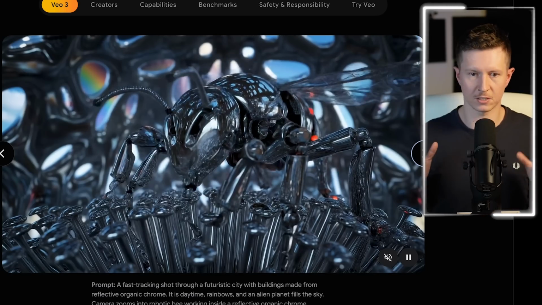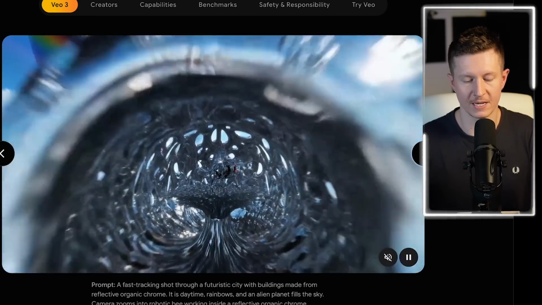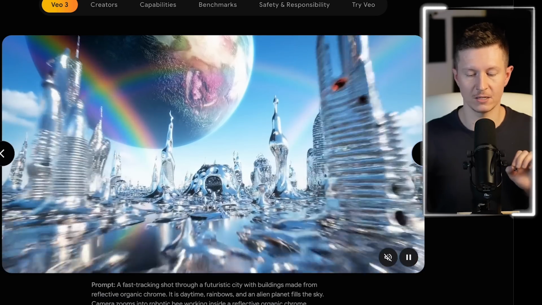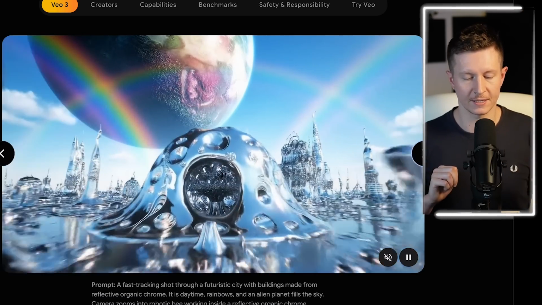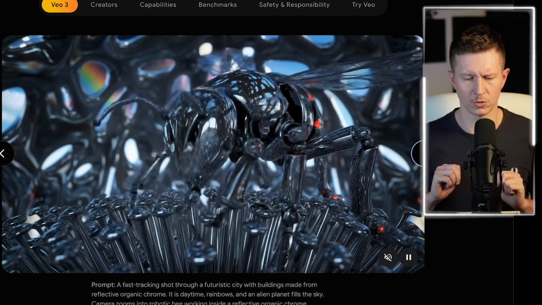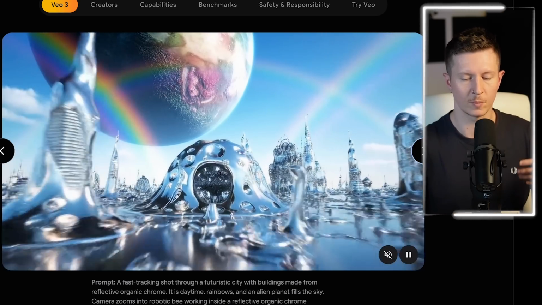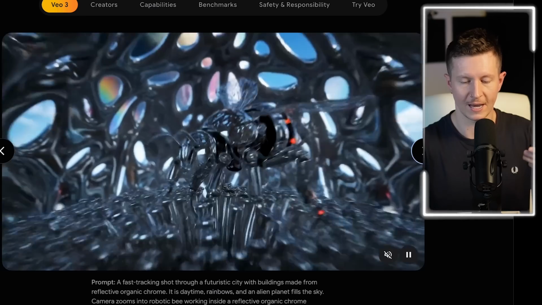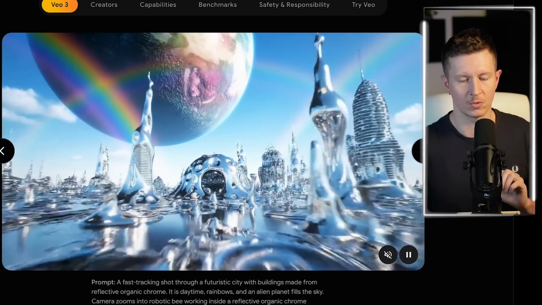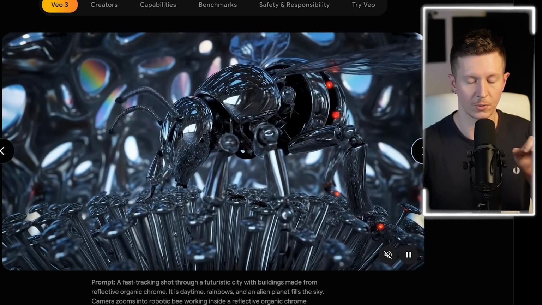Now, we can see that this complex set of actions is easily created and that everything fits perfectly to the proposed prompt. In this example, we have a fast tracking shot through a futuristic city with buildings made from reflective organic chrome. It is daytime. Rainbows and an alien planet fill the sky. Camera zooms into a robotic bee working inside a reflective organic chrome. Now, what I particularly admire about this example is how it moves from one environment to another. It goes from this outdoors to indoors shot, and it does that seamlessly without any distortion or break in the motion.